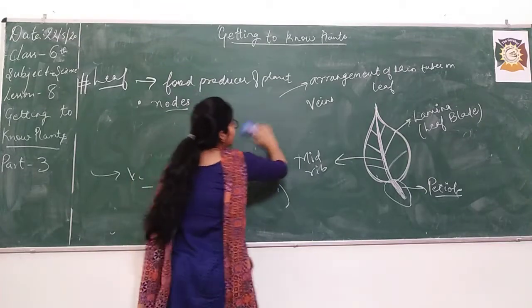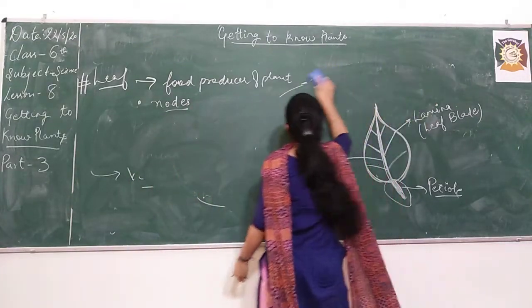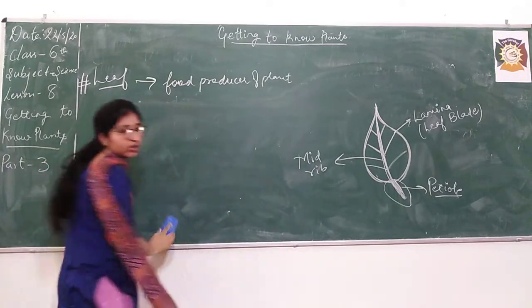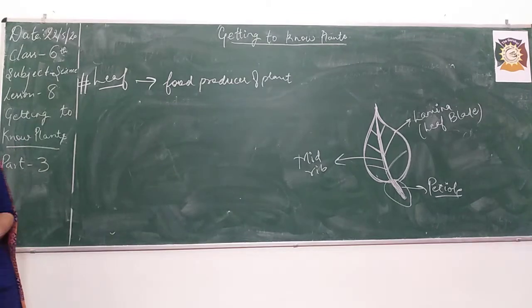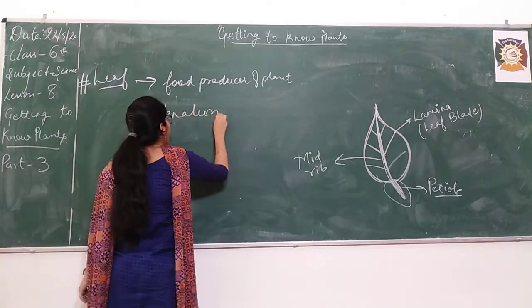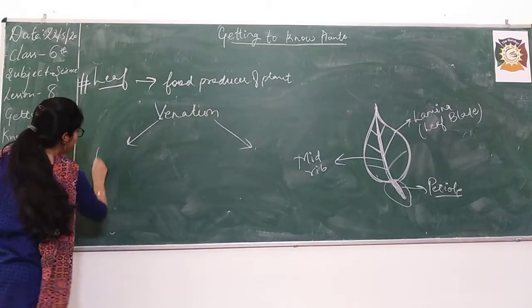What are these two kinds of venation? These lateral veins can be arranged in two ways. So there are two types of venation basically. One is parallel venation.